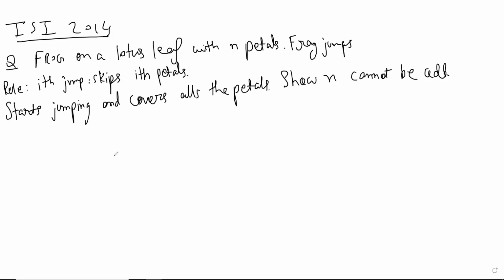So first thing I did, I took smaller cases, like 3, 5, 4, and all those. And I noticed that in the ith jump, it will be at the ith triangular number mod n petal. So if we label the petals 1, 2, 3, 4 up to n, and suppose the starting point is 1.